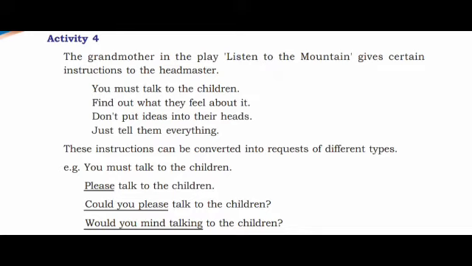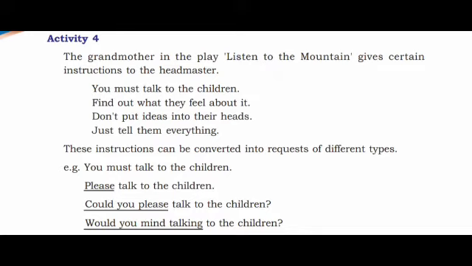Let's convert the next sentence. Find out what they feel about it. We can say, please find out what they feel about it. Could you please find out what they feel about it? Would you mind finding out what they feel about it? That is, would you mind plus verb plus ing.